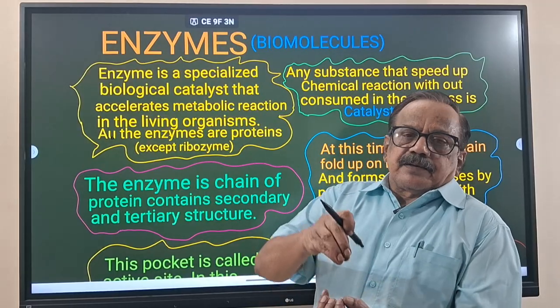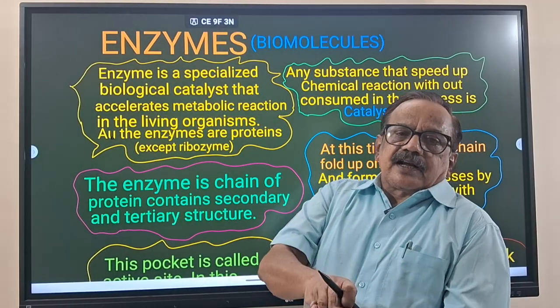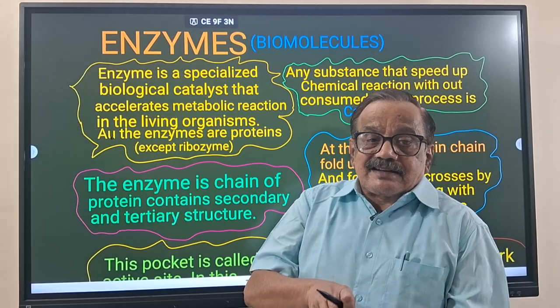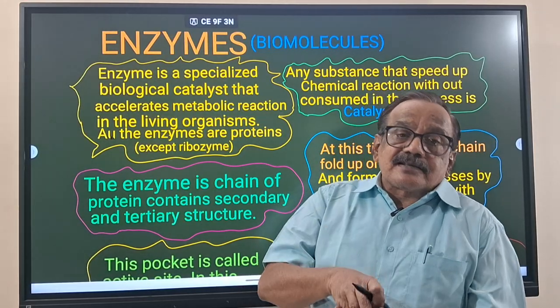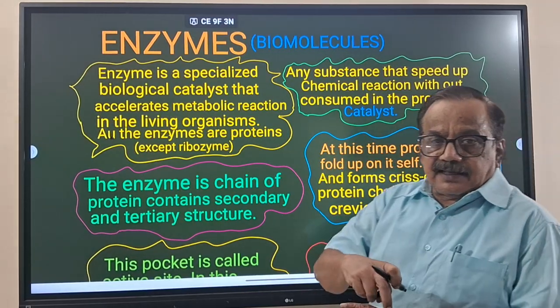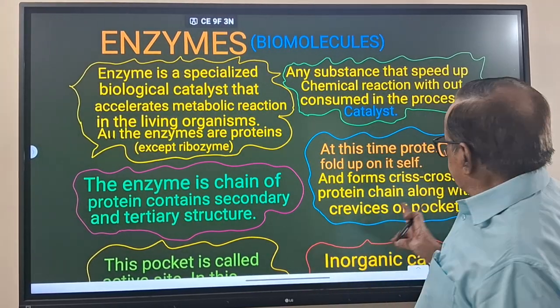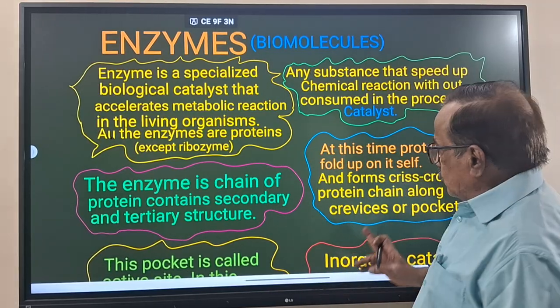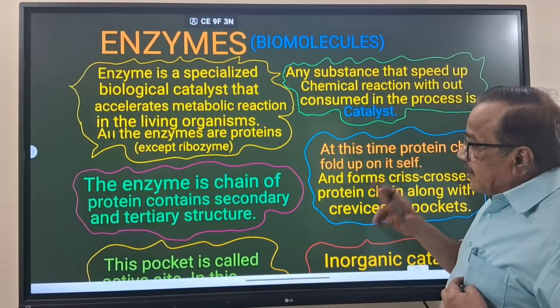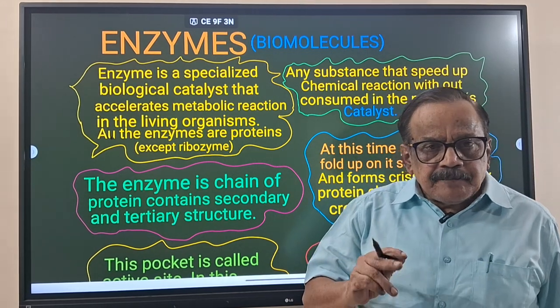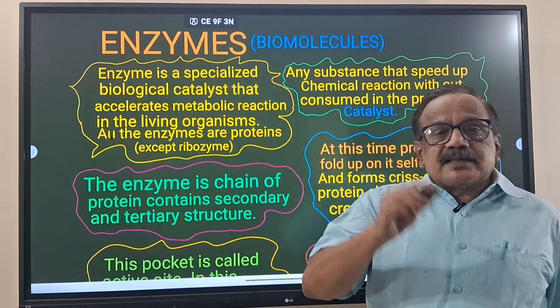This is the cup-like shape. In this, the substrate will come and sit. Why and how is it forming? Because of the crisscross form. In the crisscrosses there will be crevices, like creeks, and in some places pockets, like this. So these things happen because of the tertiary structure. Tertiary structure is formed by the secondary structures also.